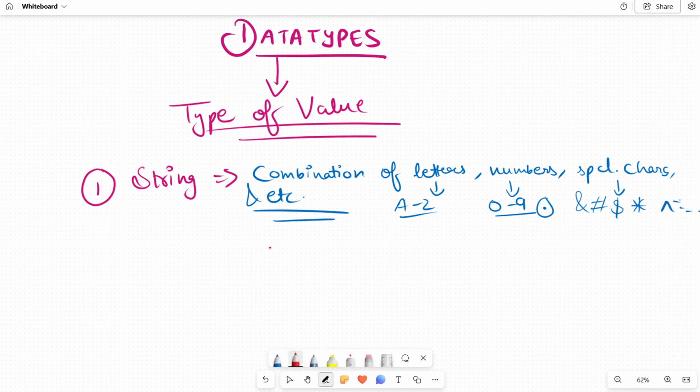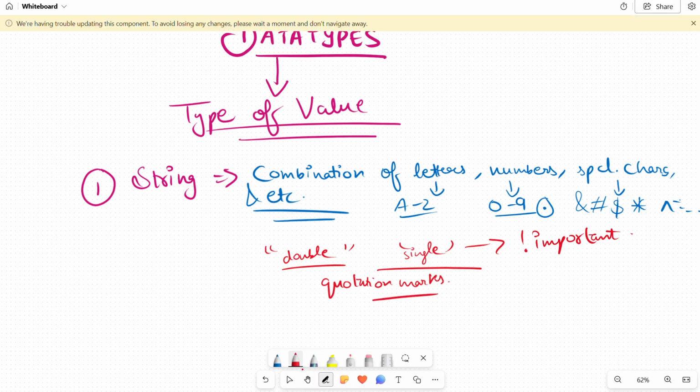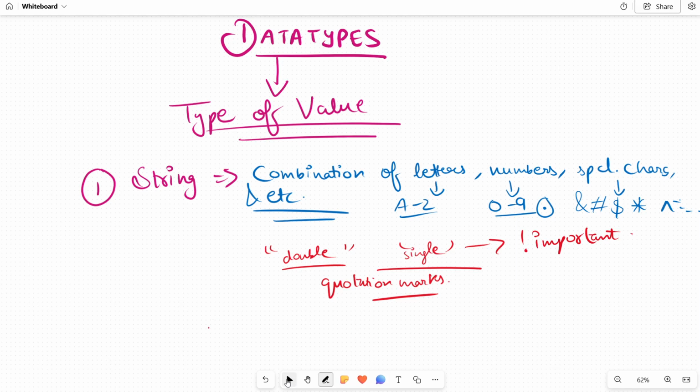And the main thing to keep in mind is that a string is enclosed in double or single quotation marks. It is mandatory for strings to have double or single quotation marks. So this is your string. Now we are going to look at another data type. First we will look at the data types only, then we will practice them.